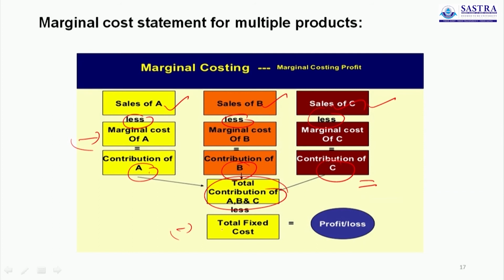Here you cannot calculate the profit for each and every proposal or unit, because up to the contribution the ideology is common. Here the marginal cost is a product cost, so the contribution is the common way of calculation. So first you calculate the contribution, then you deduct the fixed cost, and the profit will arise.